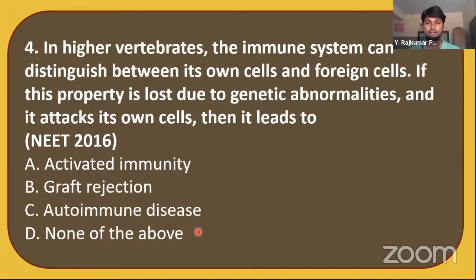Can you guess the answer? We have studied this just now. Yes, the answer is autoimmune disease. Autoimmune means an abnormality in identifying the self substances by the immune system. Okay.